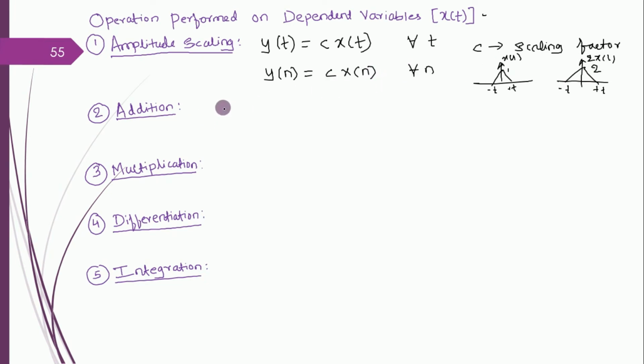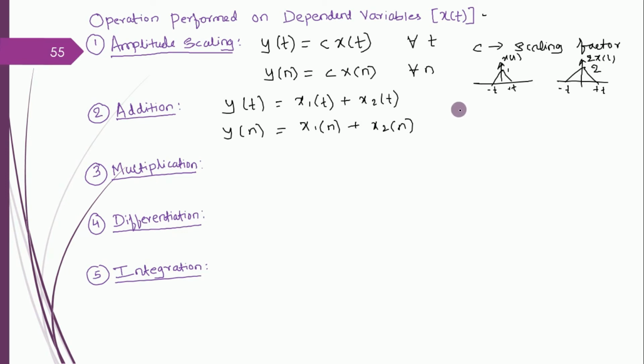Okay. So addition. Addition is y of t is equal to x1 of t plus x2 of t. So similarly, if I want to write it in discrete time, y of n is x1 of n plus x2 of n. These are the examples for addition. Let me take an example here. Think that you have two audio signals.